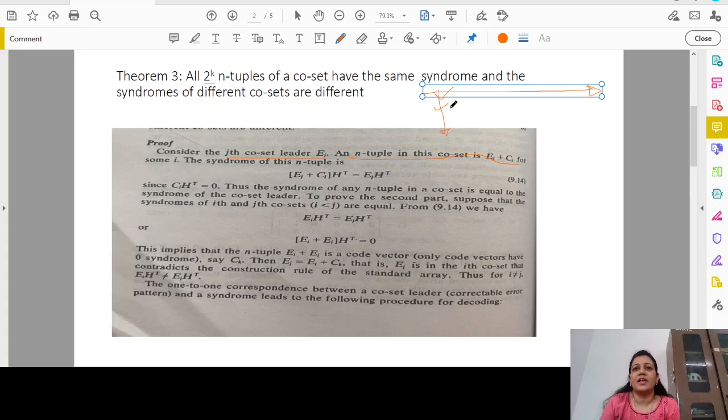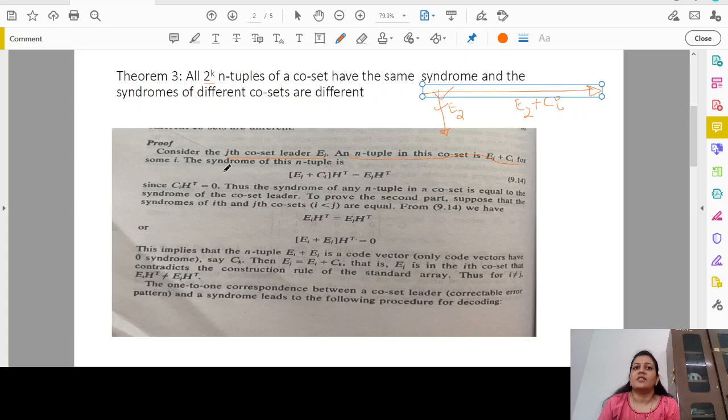So if I consider E2 as an example coset leader, then an n-tuple in this coset will be E2 plus Ci. We take i just to say that this can be C1, C2, C3 or any code vector.